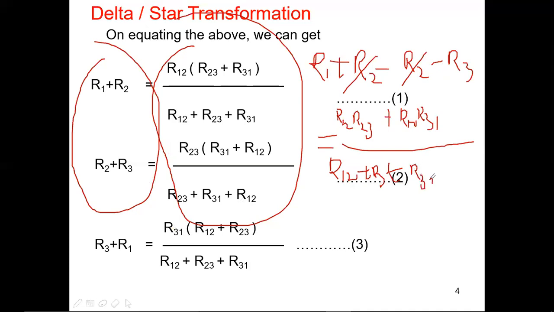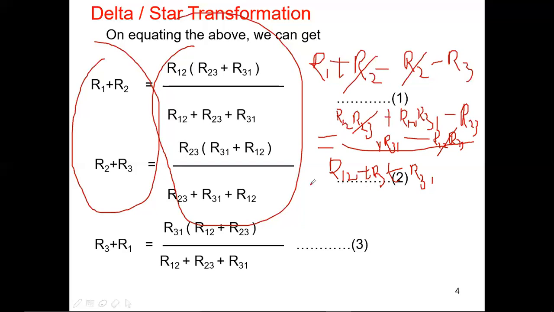Next, minus R23 into R31, minus of R12 and R23. R12 and R23 both get cancelled, right? The rest of the terms are R12 R31 and R23 R31.